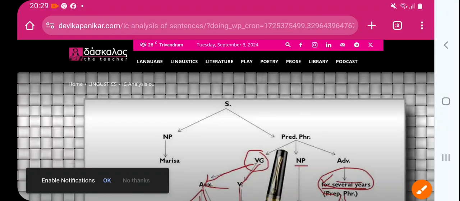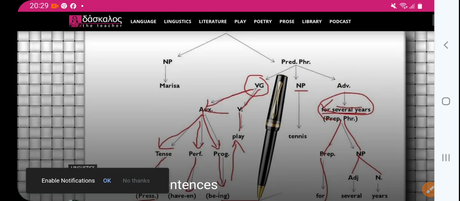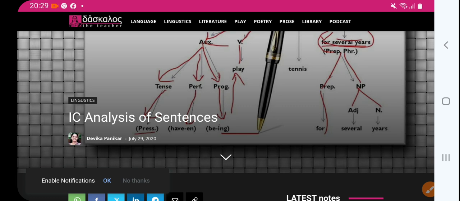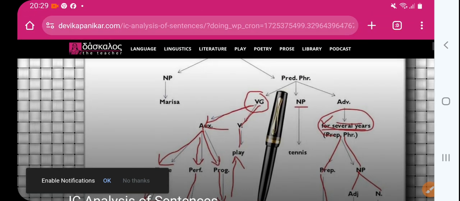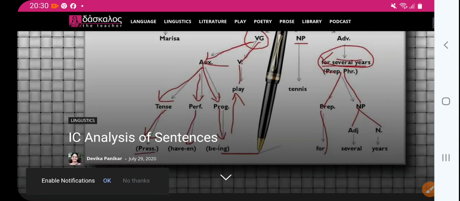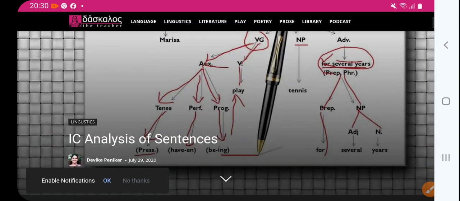Students, good evening. This is IC analysis of sentences, and this is the sentence: Marisa has been playing tennis for several years.